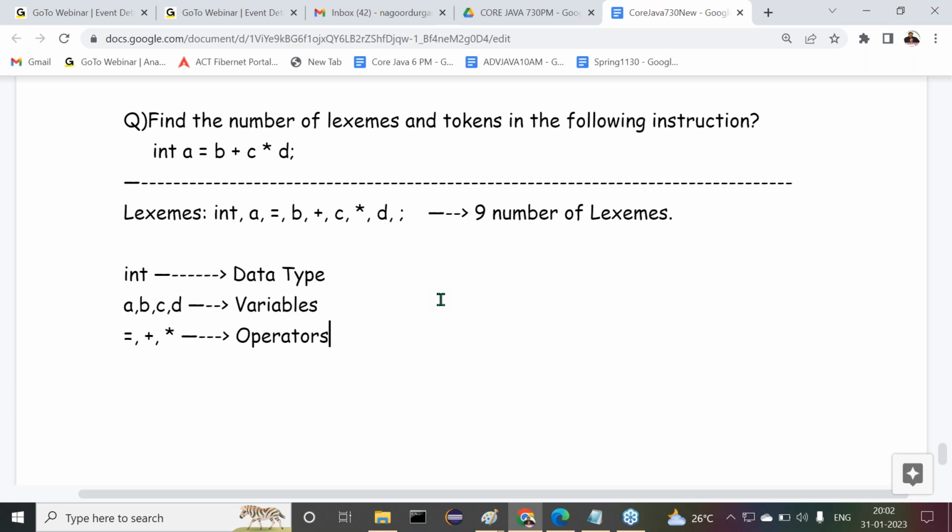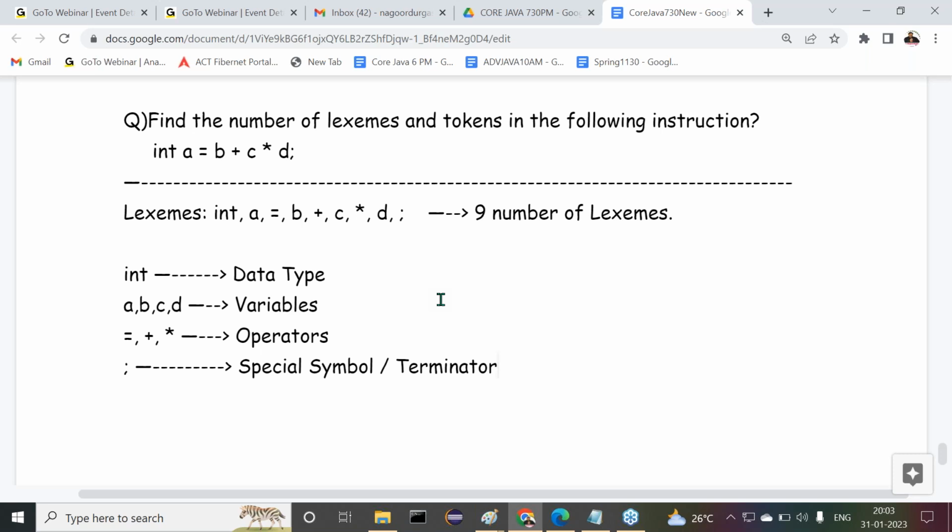Another thing is the semicolon. This is one separate category, a special symbol. In Java there is a separate name for a semicolon, that is a terminator.